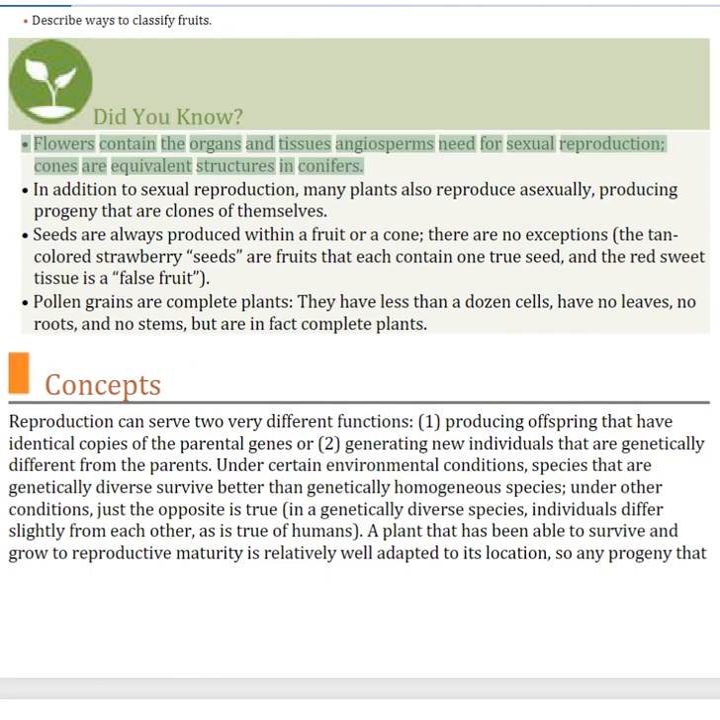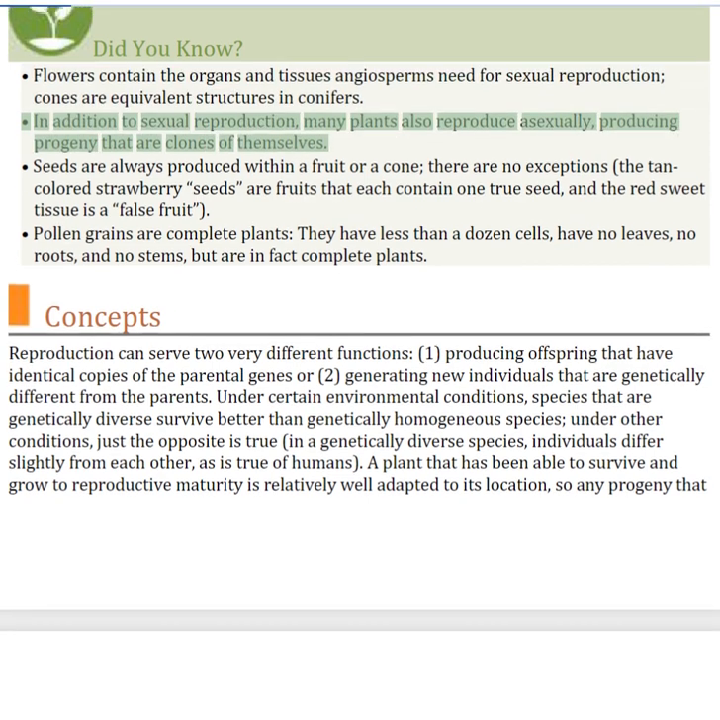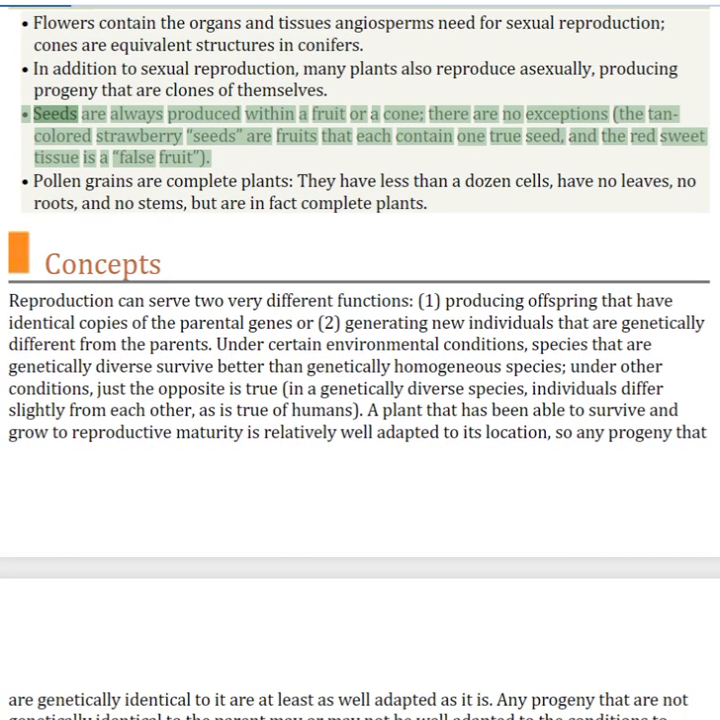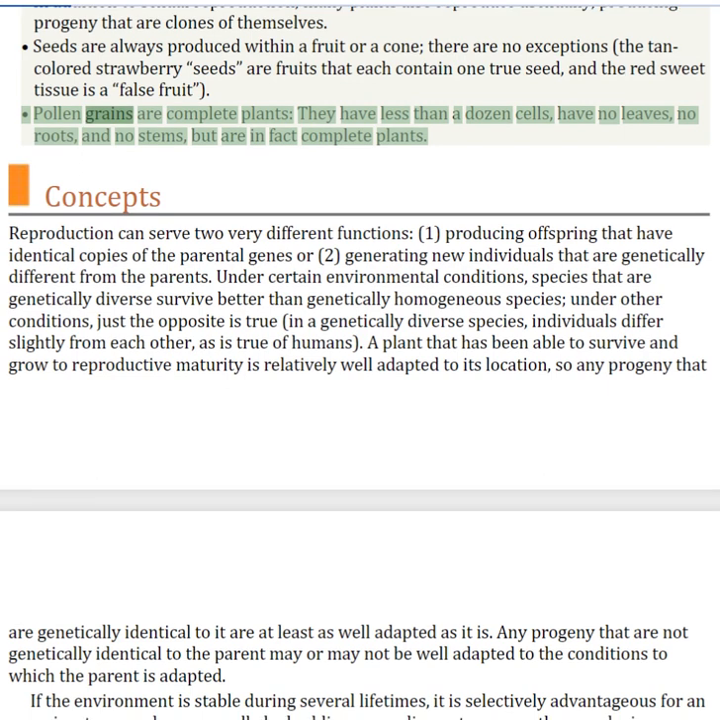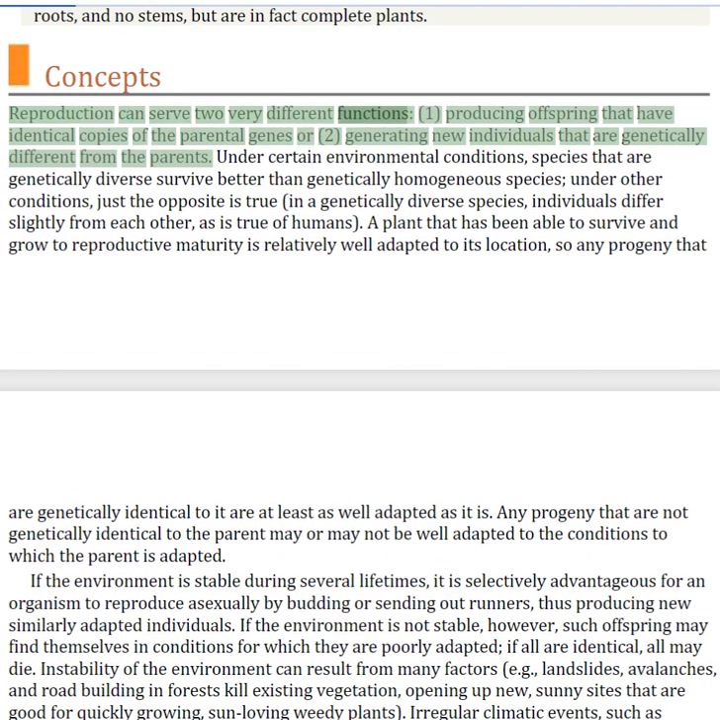Did you know? Flowers contain the organs and tissues angiosperms need for sexual reproduction. Cones are equivalent structures in conifers. In addition to sexual reproduction, many plants also reproduce asexually, producing progeny that are clones of themselves. Seeds are always produced within a fruit or a cone. There are no exceptions. Pollen grains are complete plants. They have less than a dozen cells, have no leaves, no roots, and no stems, but are in fact complete plants.